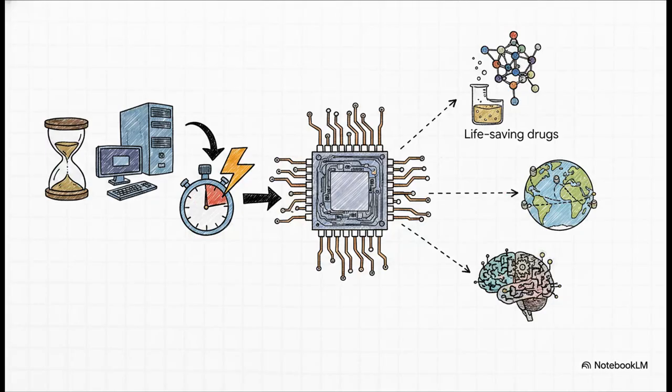So you might be asking, why throw billions at this? Well, because real physical machines are finally crossing the threshold. Case in point, in 2019, Google's 53-qubit Sycamore processor officially demonstrated quantum supremacy. It completed a highly specific computational task in just 200 seconds. A task, by the way, that would take a state-of-the-art classical supercomputer roughly 10,000 years to crunch. And today, we've got processors like IBM's Heron and Google's Willow pushing well past the 100-qubit mark. The target applications here are absolutely immense. We're talking simulating life-saving drugs down at the molecular level, optimizing incredibly complex global logistics networks, and completely supercharging the next generation of artificial intelligence.